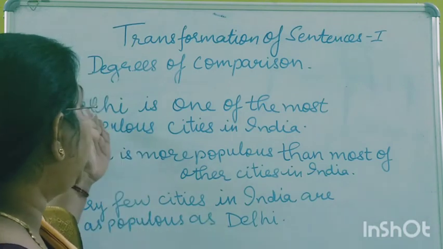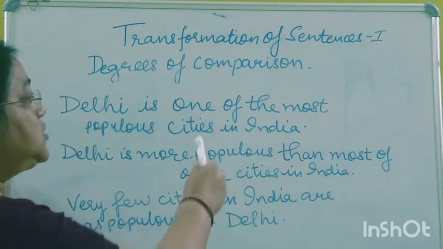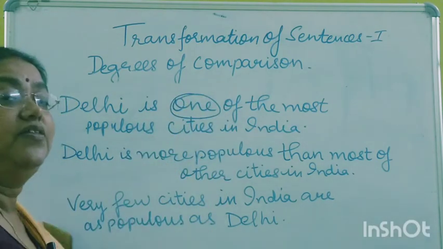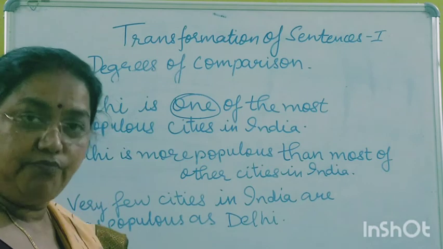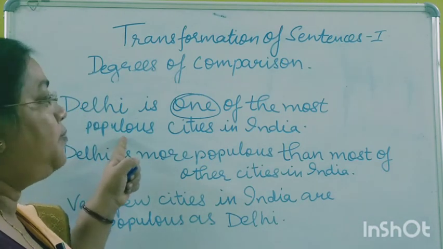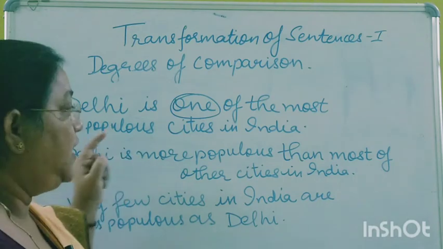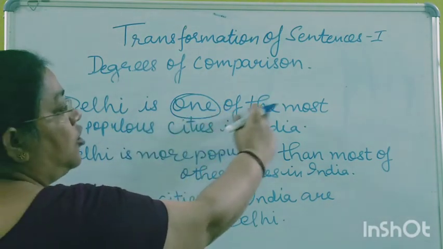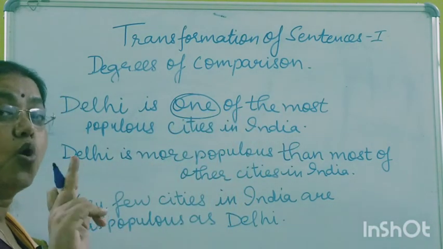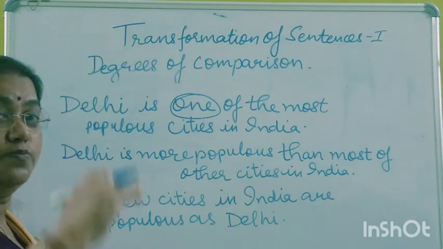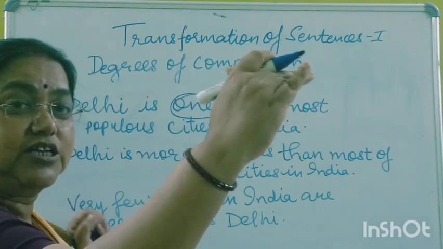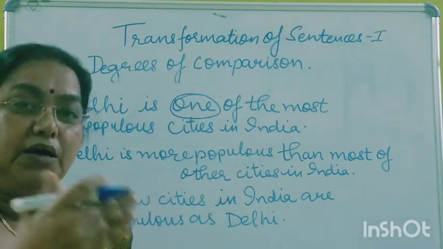But here, one of the most means there are other cities, maybe few, which are equally populous as Delhi. So Delhi is one of the most populous cities in India. It is not alone on the top. So superlative degree is there, but it is sharing that topmost position with some other cities.